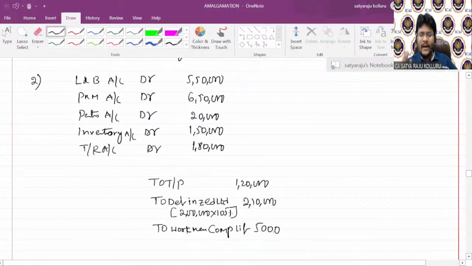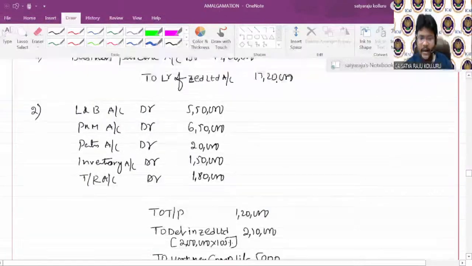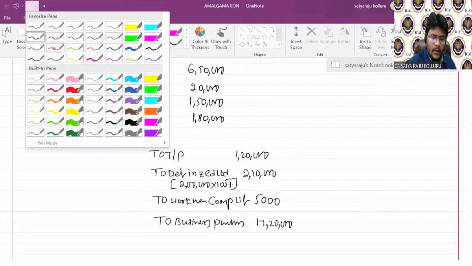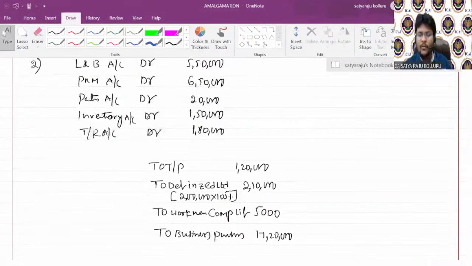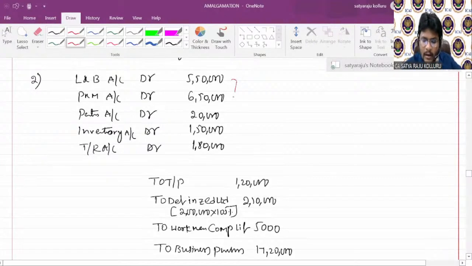Now all of you concentrate. Except goodwill, I incorporated all things. So I need to cancel business purchase, that is at the rate of PC 17,20,000. Now all of you, please start calculating. What is the total value of assets minus outside liabilities? That is the net asset value.